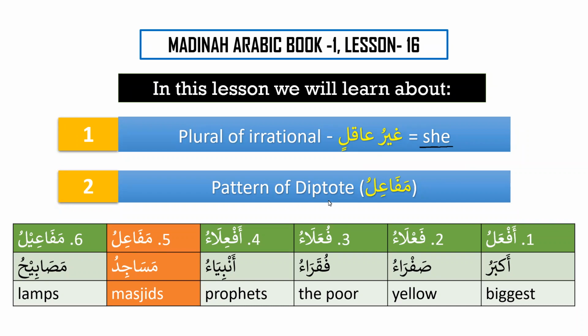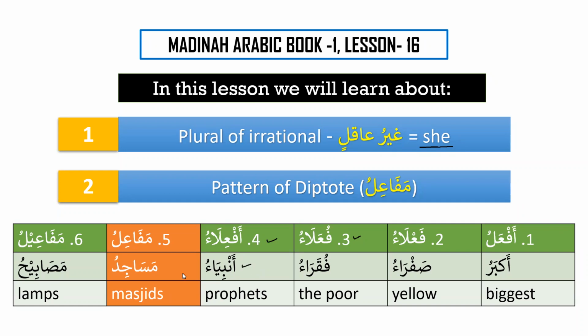And one of the patterns of diptot, or the noun that is partially flexible, is mafa'ilu. Now I have already provided you with 6 patterns of the nouns that are partially flexible, and all of them have been used in the Quran, and all of them are very, very important. We have learned af'alu, which is akbaru. On the pattern of af'alu, we have akbaru. Similarly, we have fa'ala'u, and on the pattern of fa'ala'u, we have safra'u. Then we have fu'ala'u, which is fuqara'u. Af'ila'u, we learned in the previous lesson, and the noun is anbiya'u.